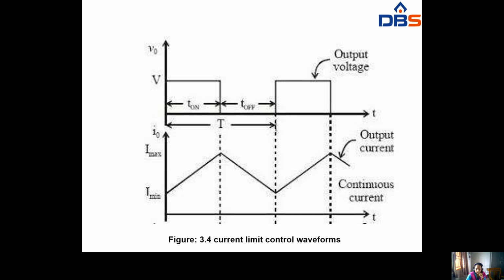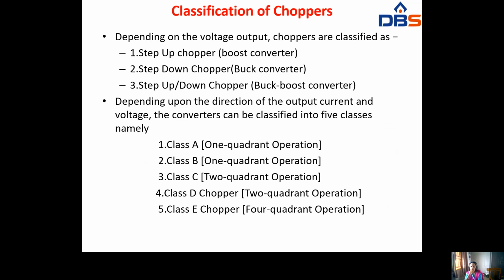So next, classification of choppers. Depending upon the output voltage, choppers are classified as step up chopper, step down chopper, and step up and step down chopper. Step up chopper is also known as boost converter. Step down chopper is also known as buck converter. Step up and down chopper is called buck boost converter. Depending upon the direction of output current and voltage, the converters can be classified into five classes, namely class A, class B, class C, class D, and class E.